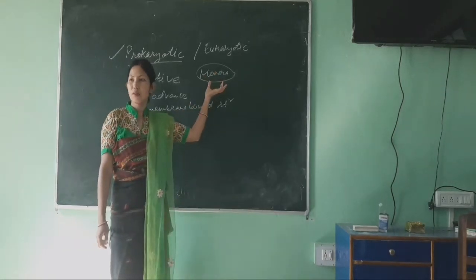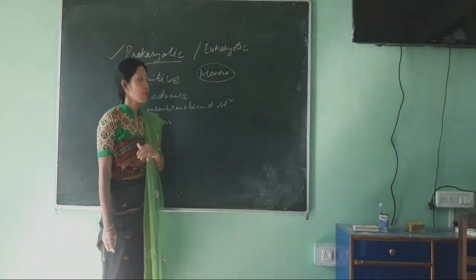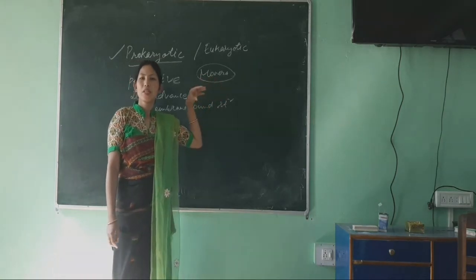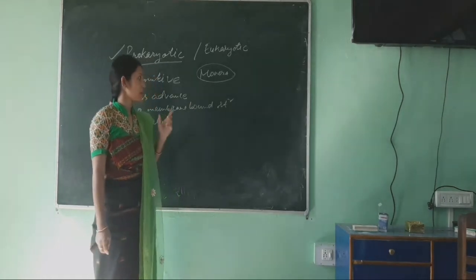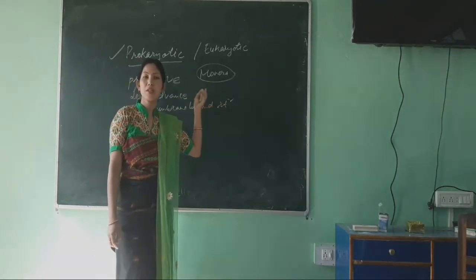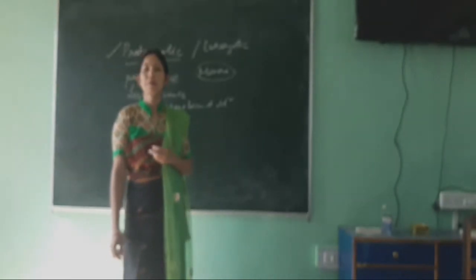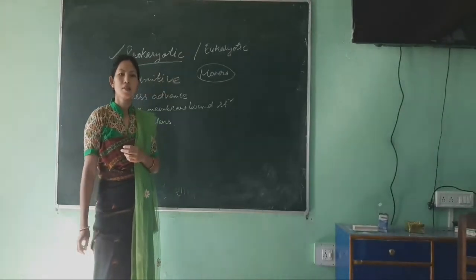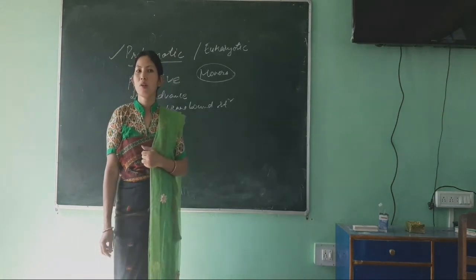There are 5 major kingdoms. What are they? Monera, Protista, Fungi, Plantae and Animalia. Out of all five, the Monerans have the prokaryotic type of cell, which means it is less advanced. They do not have a membrane-bound structure. Can you give me an example of a Monera, an organism that belongs to the kingdom Monera? One example is bacteria. The bacteria belong to the kingdom Monera.